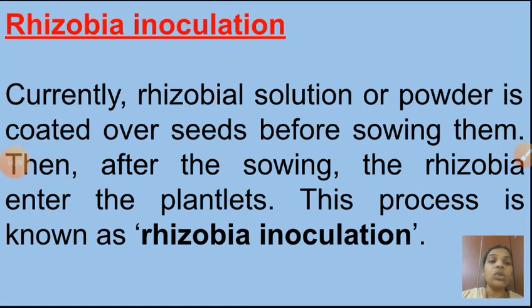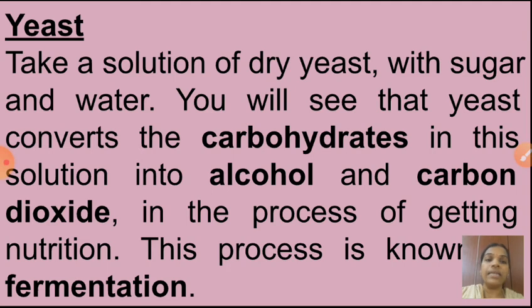So children, in Rhizobium what we studied? Yes, it is a useful bacteria. And what are the important points of that? Can you say nitrogen fixation? Next one is symbiotic relationship. Next one is Rhizobia inoculation. So today we studied two useful microorganisms: first one is Lactobacilli, next one is Rhizobia, and the third one is, see here children, yeast.